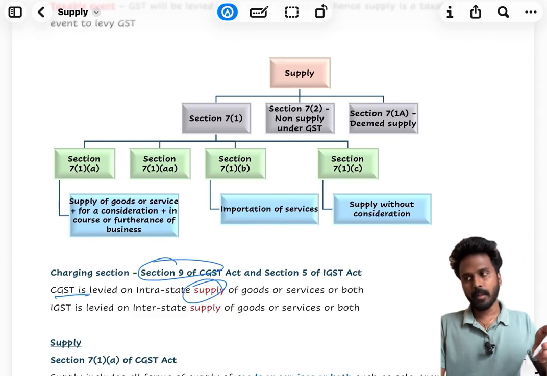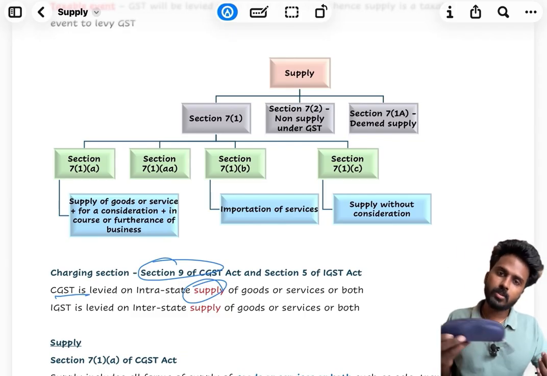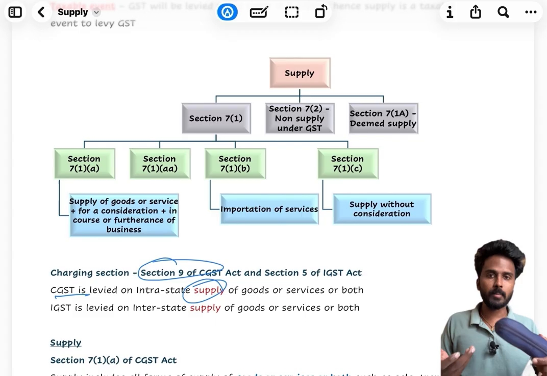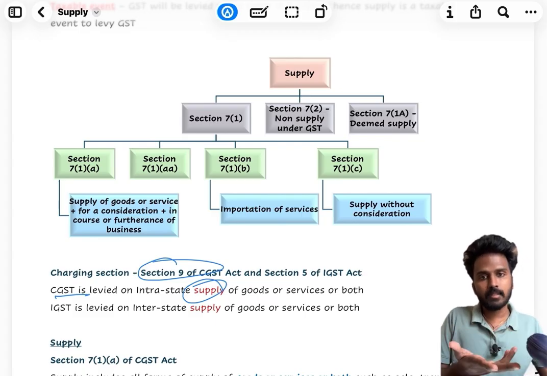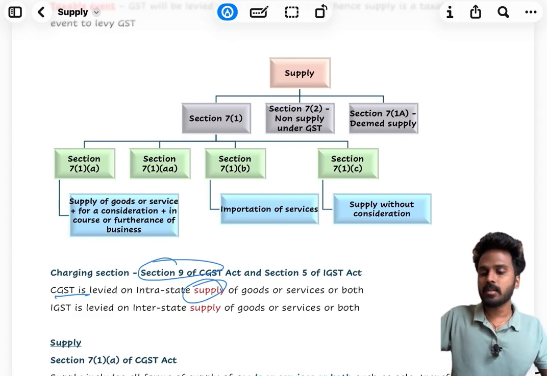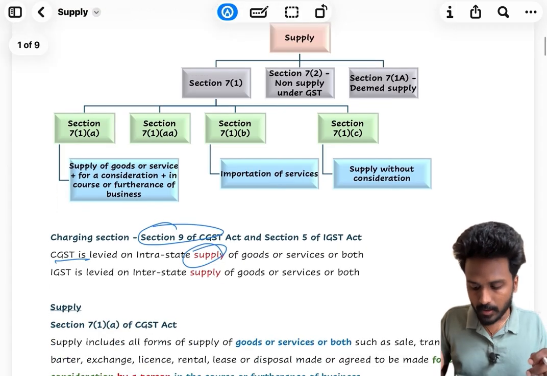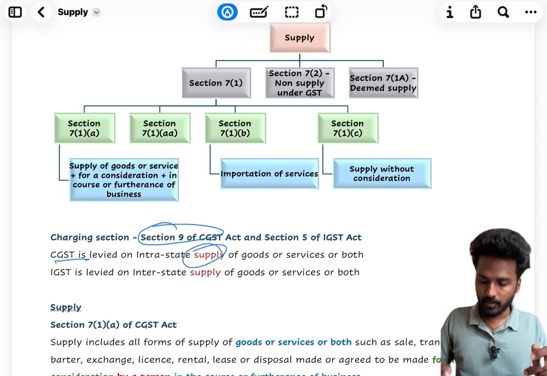For that, it should be supply. For example, I have a good. Just because I'm having the good, it's not a supply. I have to sell it. So the transaction is termed as supply. The supply should be there for GST to be levied.